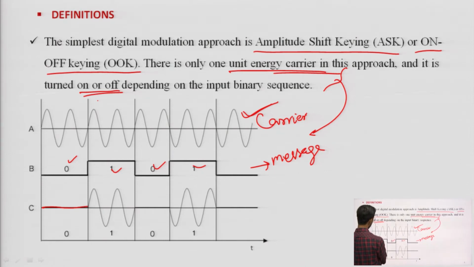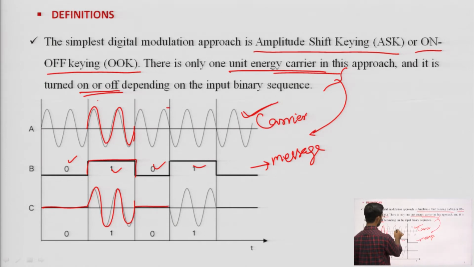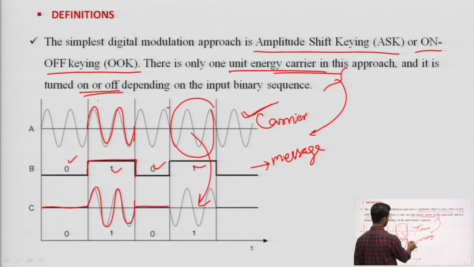If the message symbol is 1, then the carrier has the same frequency and phase. Similarly, if 0 is there, the amplitude will be 0, and if 1 is there, again it will copy the carrier, and if there is 0, then it would be again 0. So, this is the ASK output.